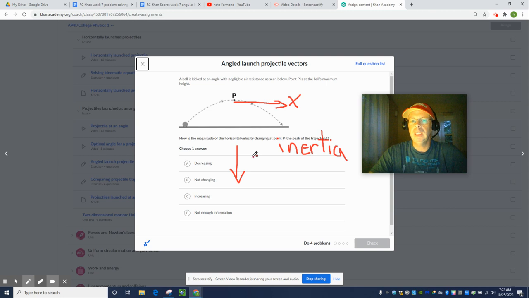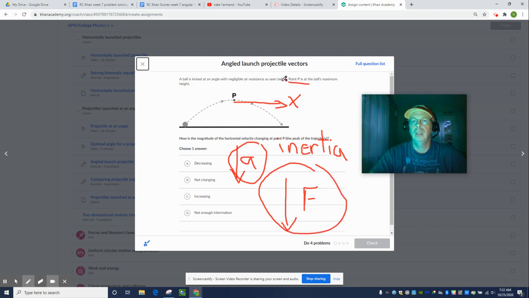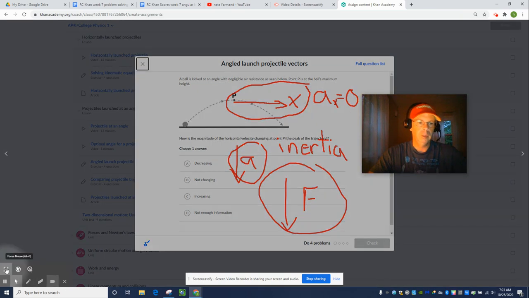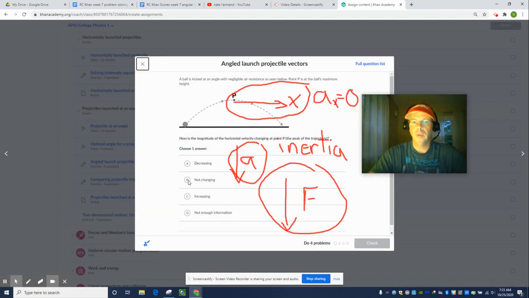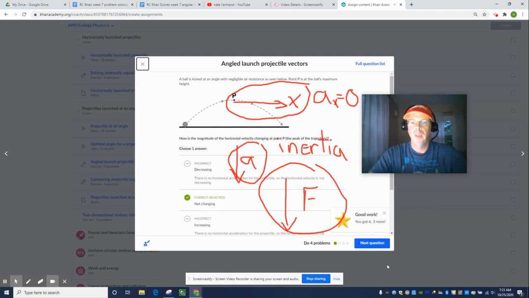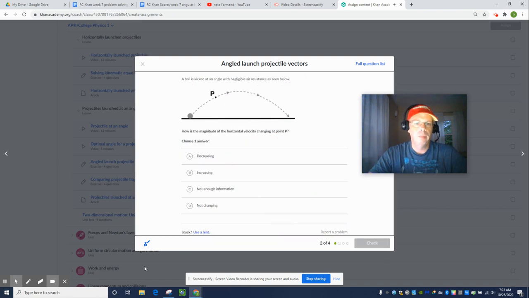This is really the key to understanding two-dimensional projectile motion. There is a force that is downwards, and that causes a downwards acceleration, but the downwards force has absolutely nothing to do with the horizontal motion. They are totally independent. And so this thing is unchanged. That is, the acceleration in the horizontal direction is 0. So it's not changing. The horizontal velocity is not changing. That was kind of an easy one.